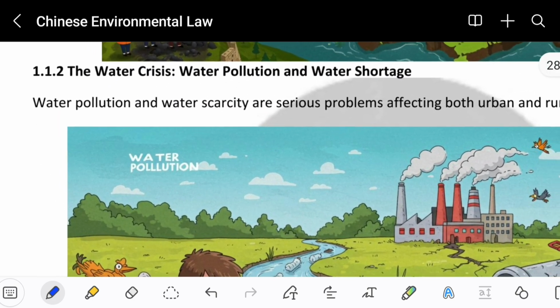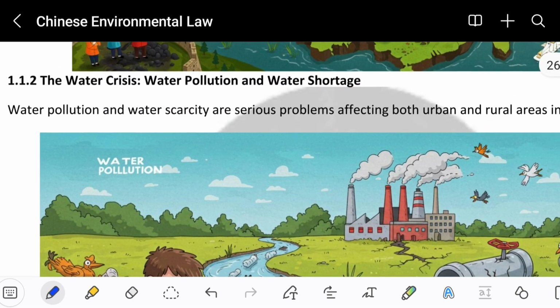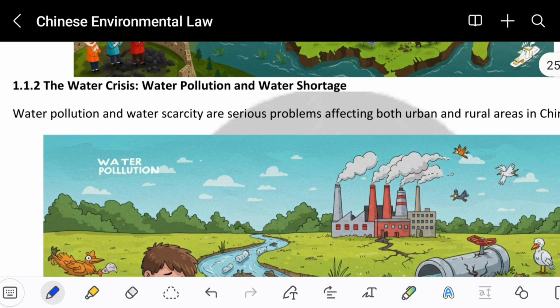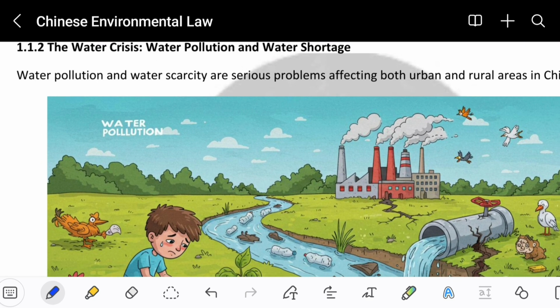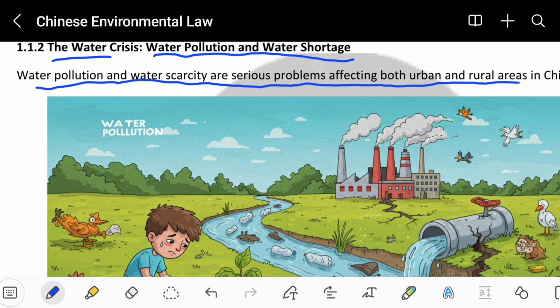The water crisis. Now the next type of pollution is the water crisis. How water is polluted and how it will affect the environment, all of this is covered in this topic: the water crisis, water pollution and water scarcity. Water pollution and water scarcity are serious problems affecting both urban and rural areas in China.